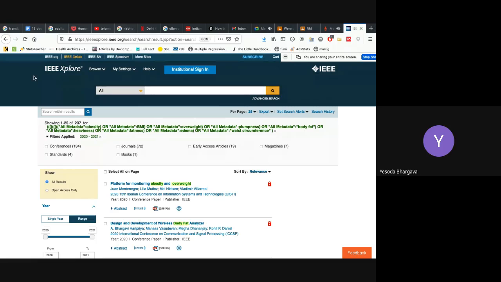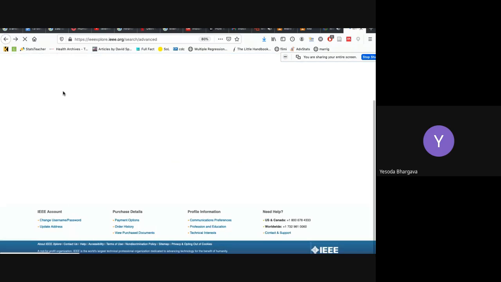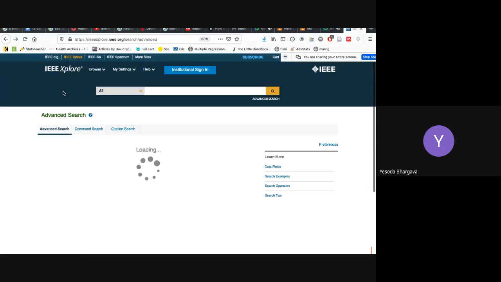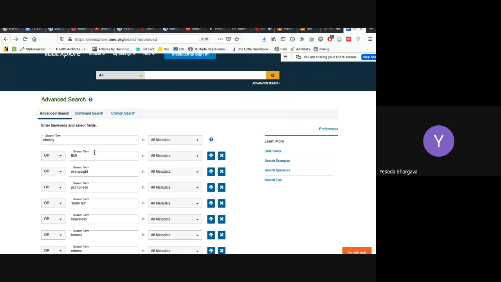Similarly, tomorrow if you want to search in your particular domain, say IoT or agriculture or image recognition, you can use similar terms and use the right operators, and that would be a better way to get all the literature relevant for your work.